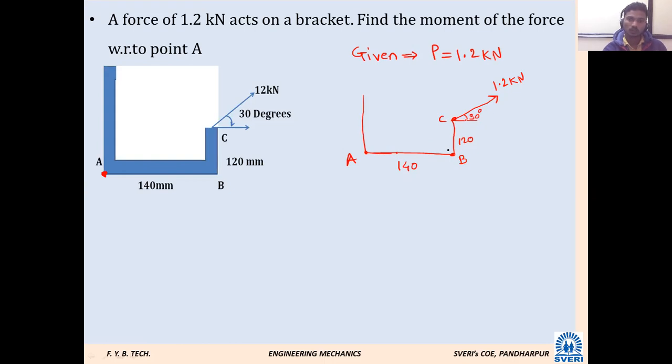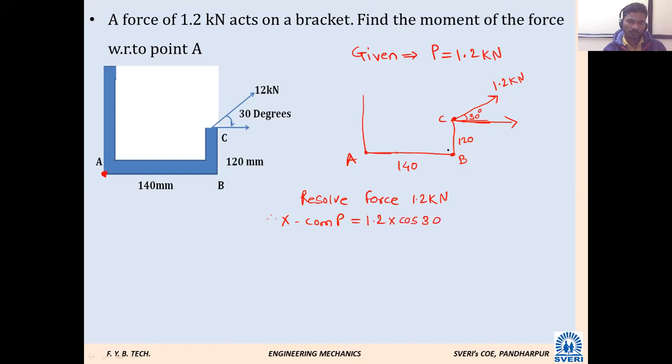How can we resolve it? Suppose I want its x component in this way. So here I will draw the resolved force, 1.2 kilonewton. Therefore, x component equal to, what will be that x component? 1.2 cos 30.